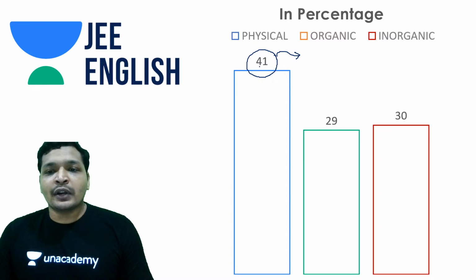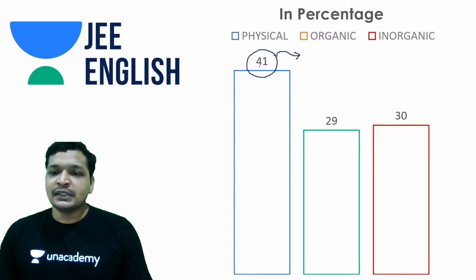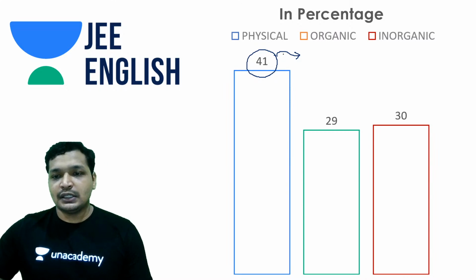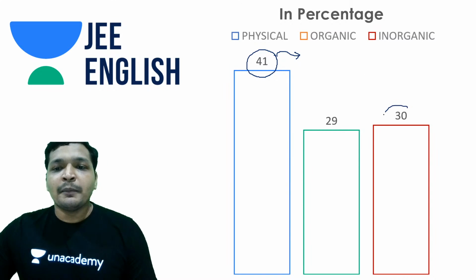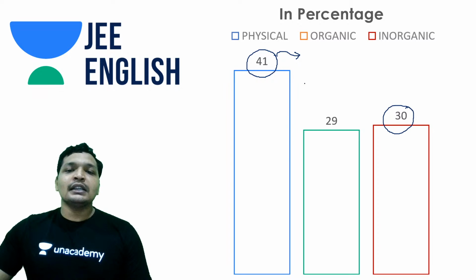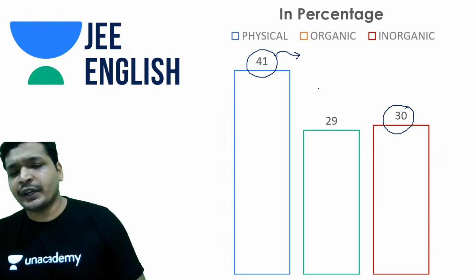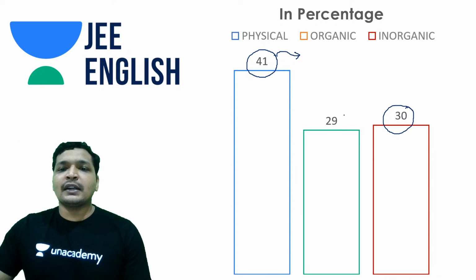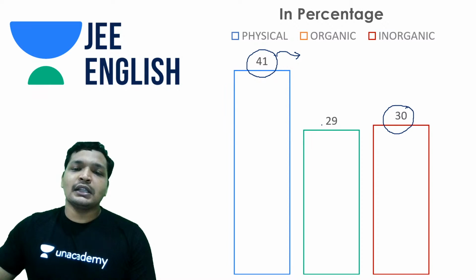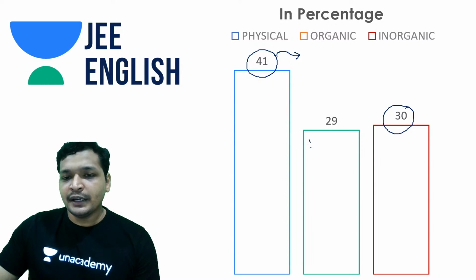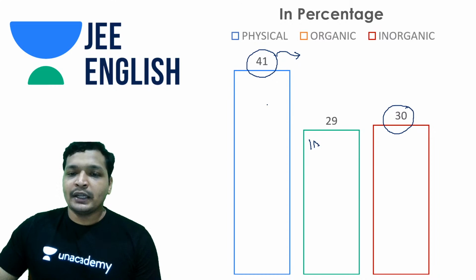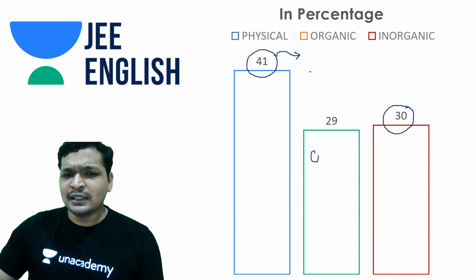But anyway, this time organic had around 29% and inorganic had 30%. That's a good amount of weightage for inorganic. But yes, physical is a key thing if you are moving towards integer based things. Physical and organic, maybe also inorganic, you can never guess the JEE Advanced paper, but maybe this is inorganic, guys. I don't know, the labeling hasn't come up fine, but this is going to be organic. Sorry, 29% was organic, so this is organic. So this was your organic paper. Okay, physical is the majority anyway, so you don't have to worry about it.